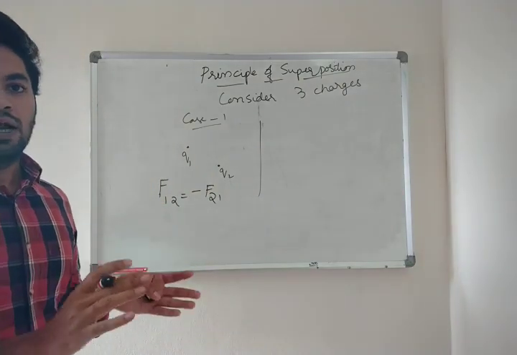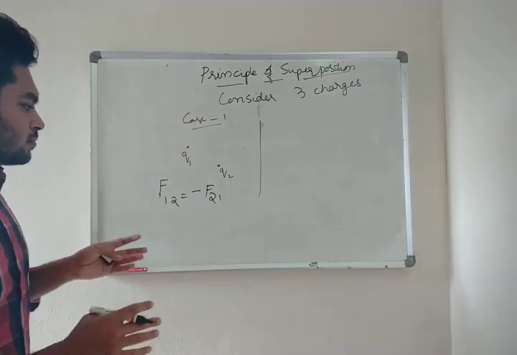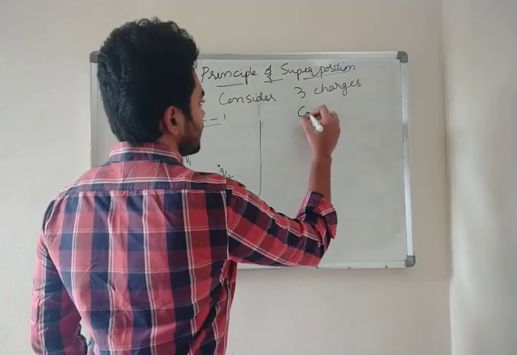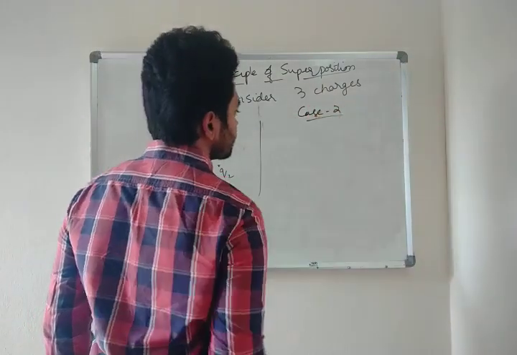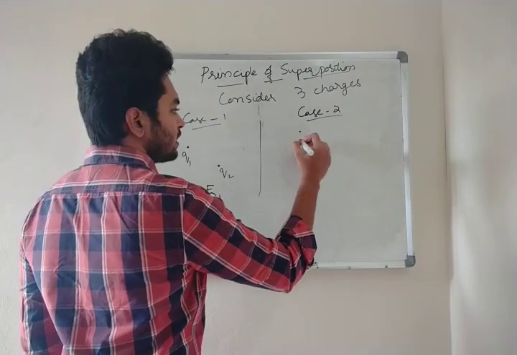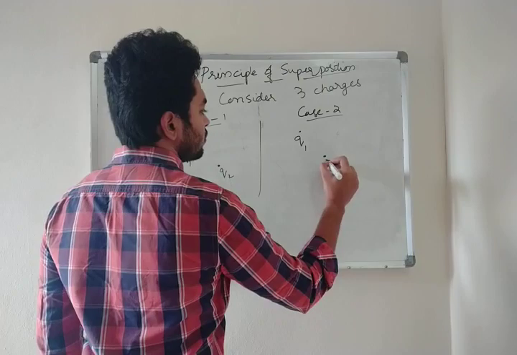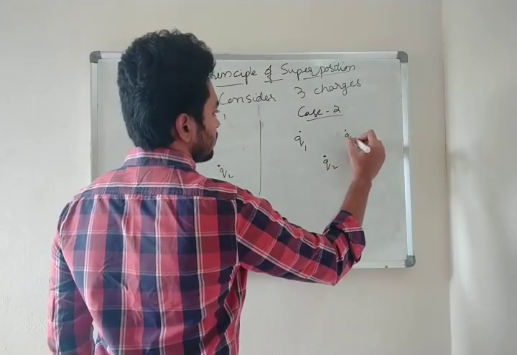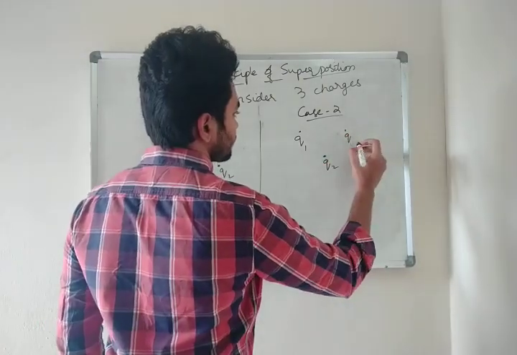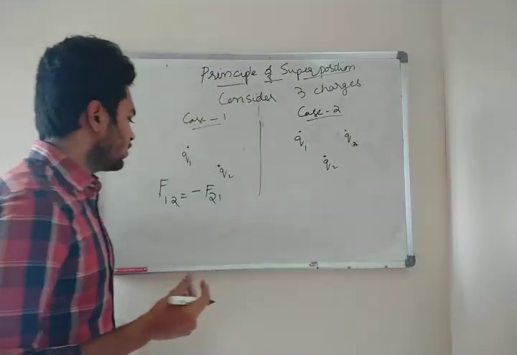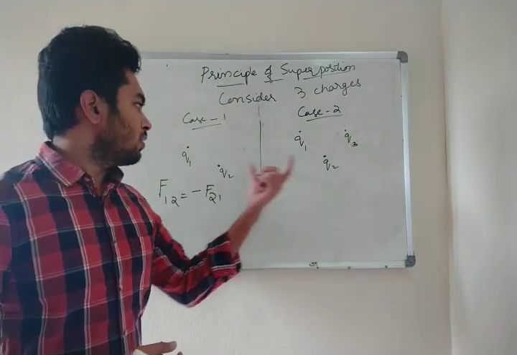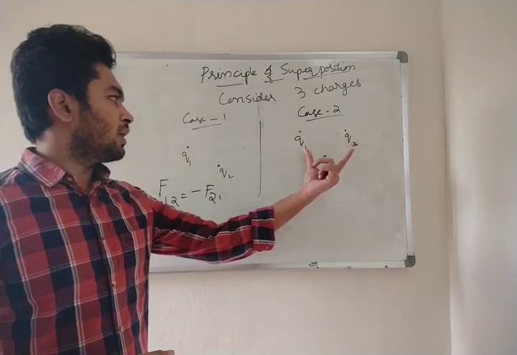Clear? Understood? Now, let us consider case 2. Now we will take 3 charges, Q1, Q2 and Q3. Here we had 2 charges. Now here we have 3 charges.